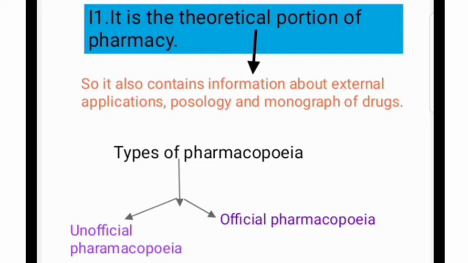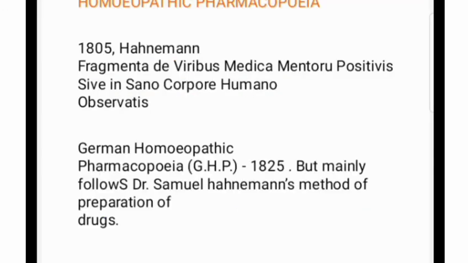If any individual wants to make a pharmacopoeia, they are also eligible to produce it, but that pharmacopoeia is written as an unofficial pharmacopoeia. But the pharmacopoeia which is granted by the government of India or the government of any country is known as an official pharmacopoeia.